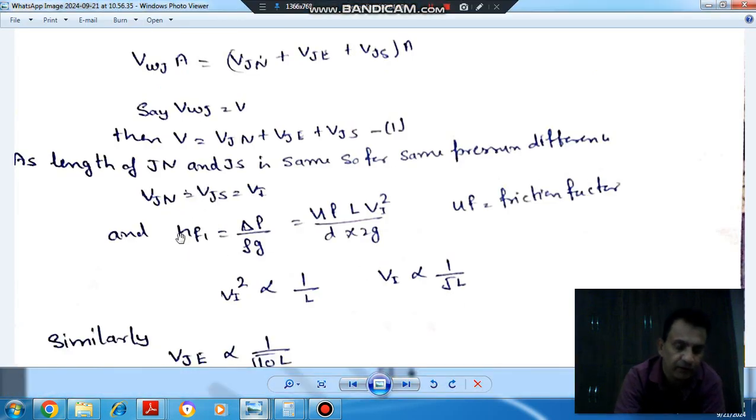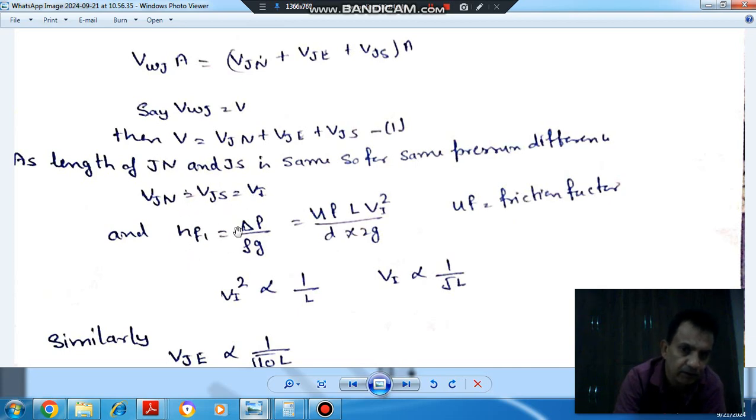HF is the friction head loss in these pipes. As length is the same, the head loss in these pipes will be the same, so the velocity will also be the same. Call that velocity V1.